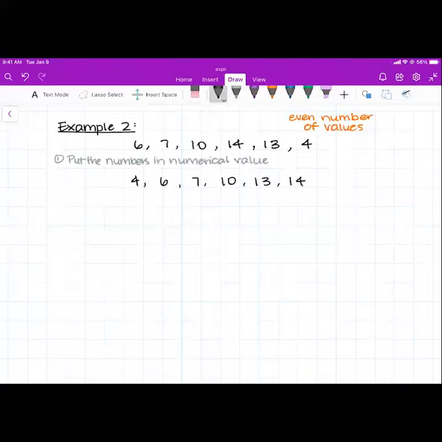Great. We're going to cross off 1 from each side to see what the middle value is. We're going to cross off 4 and 14. We're going to cross off 6 and 13. But we cannot cross off 7 and 10, because if we do that, there are no numbers left. So what do we do? Well, we have to find the average between these two numbers, because we want to find the middle of these two numbers. And that's kind of like introducing a new number to this number set.